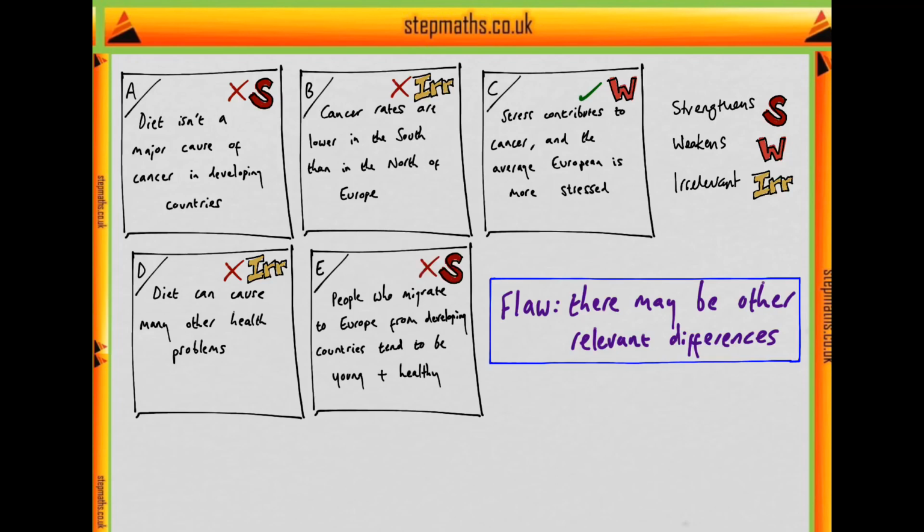So it looks like option C is the only one which weakens the argument, and therefore option C most weakens the argument and is correct.